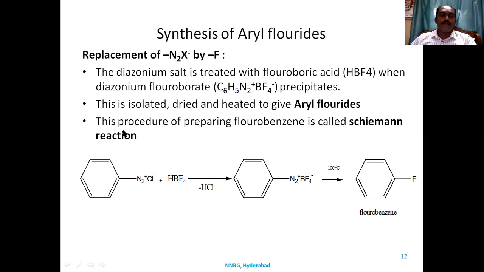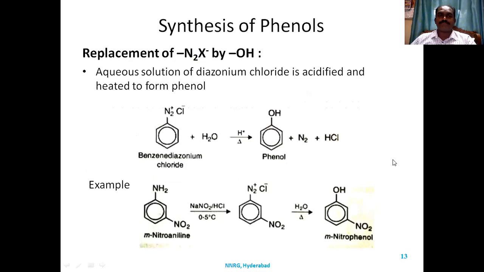So here, benzene diazonium salt reacts with fluoroborate or fluoroboric acid. It forms benzene diazonium fluoroborate. When you heat it at high temperature, this undergoes decomposition to form fluorobenzene. So we have synthesized halobenzenes, we have synthesized cyanobenzene, and we can synthesize fluorobenzene with the help of diazonium salts.